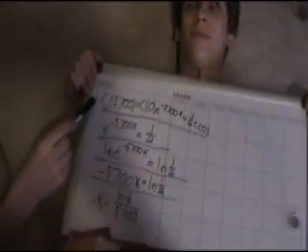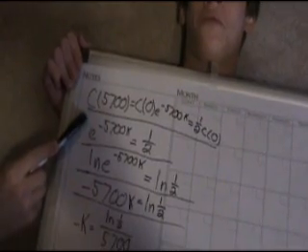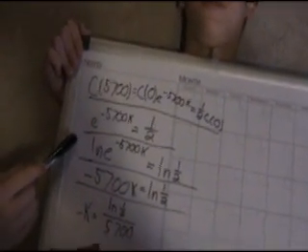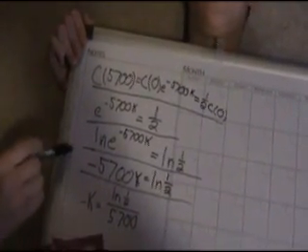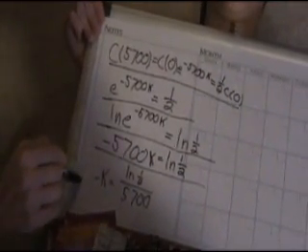Okay, this is the starting formula. Then you go to this, and you take the natural log of both sides, and you get that. And then this is the ending problem.